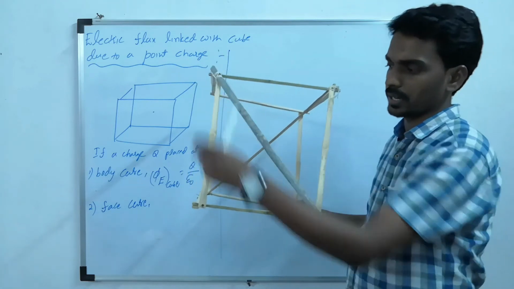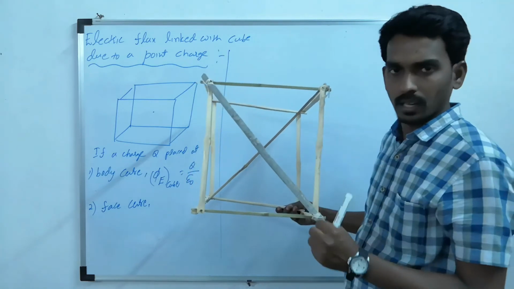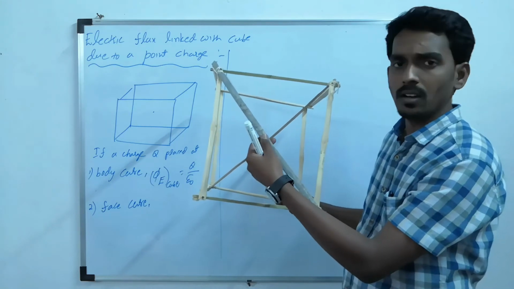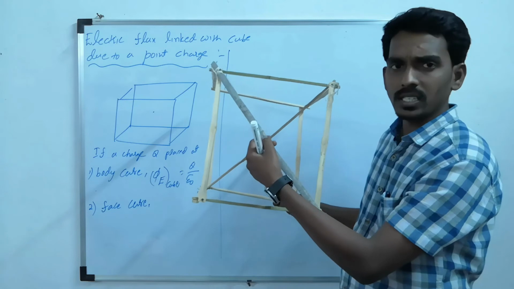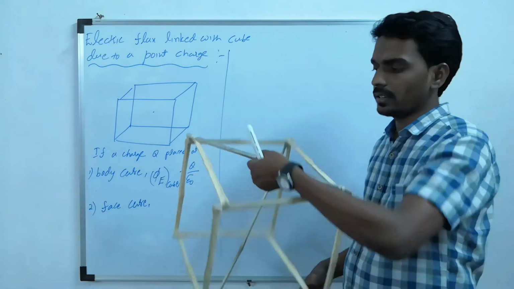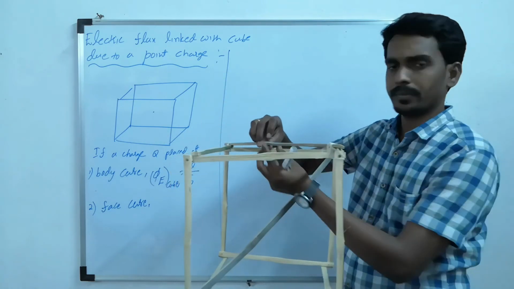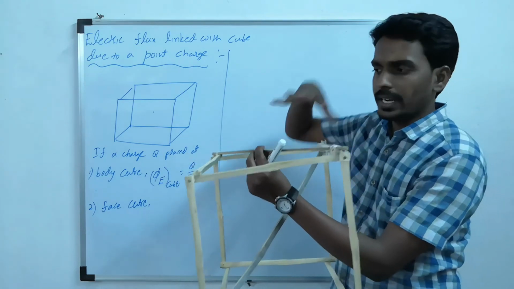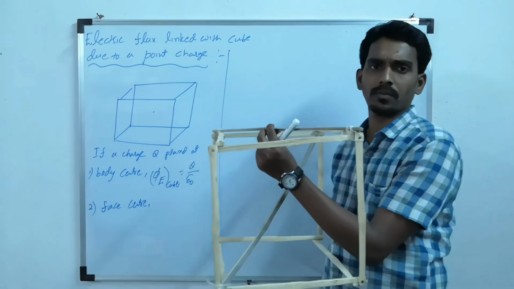It is of square shape. Now there is a diagonal. Now at the midpoint of the diagonal, that is called the face center. If the charge is at the face center, then it is not enclosed now. Now the charge is outside on the surface. It is not enclosed by any closed surface.